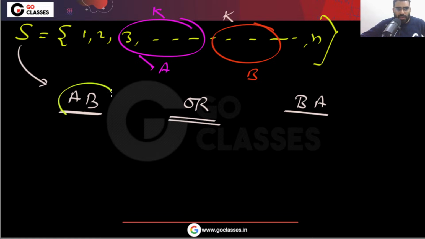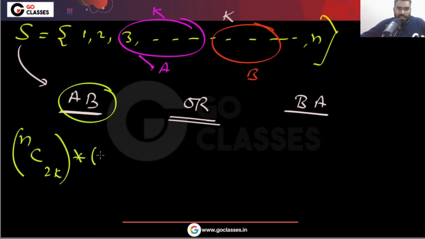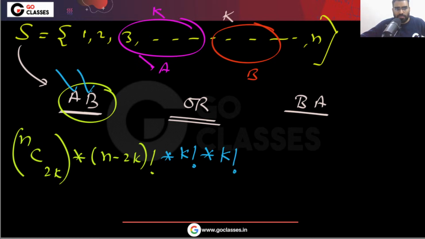Now if you take A followed by B, then from the n positions, you select 2K positions for A and B, and the remaining people can arrange in n minus 2K factorial ways. This is for the remaining people. And then the A people can arrange in K factorial ways and the B people can arrange in K factorial ways.